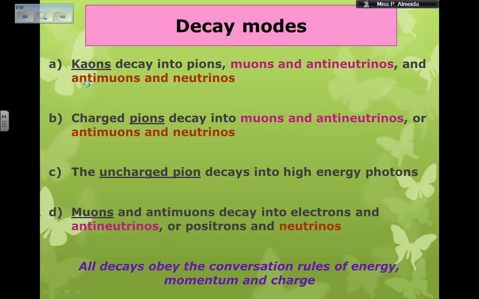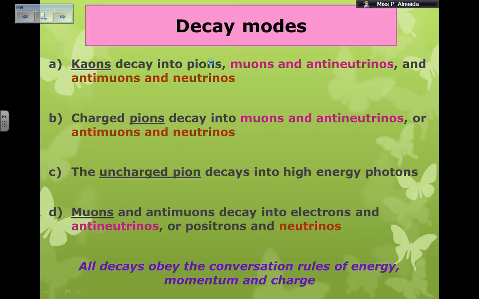If it decays as an antimuon, it must have a neutrino there as well, okay? Then the second one with the highest rest mass was the pions, or the pi meson. So charged pions, the ones that have a charge, decay into muons and antineutrinos. Same thing as before. Every time you get a muon, you must have an antineutrino, or an antimuon and neutrinos, okay? So if you know the first one, you can kind of get the other ones, all right?